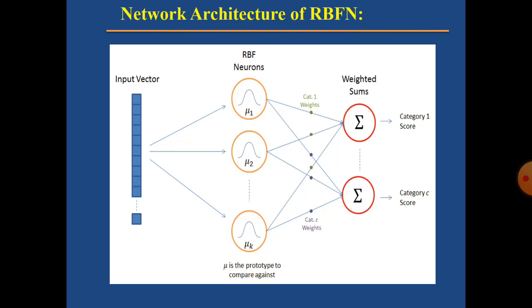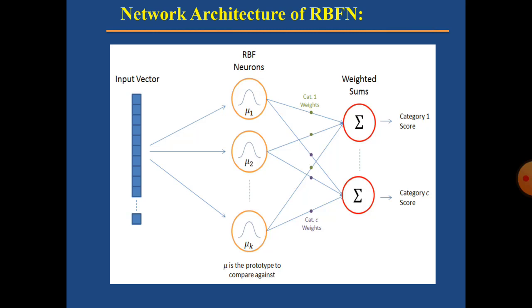See, each RBF neuron stores a prototype vector from the training set. So internally, every RBF neuron stores a prototype vector. When this input vector is shown, these RBF neurons are able to see the entire input vector, and thereby they will compare which input vector suits it. Each RBF neuron compares the input vector to its prototype, because every RBF neuron consists of one prototype internally.